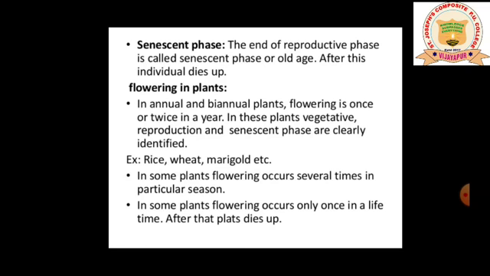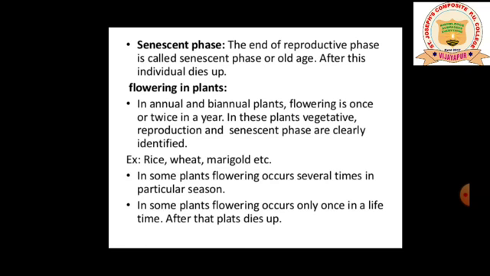The phase of maturity and the phase of dying, you can easily see it in annuals and biennials. Example, rice, wheat, marigold, these are the annual plants. In some plants, flowering occurs several times in a particular season. You might have seen in case of roses, the flowering plants, they give the flower many times in their life cycle. So in some plants, flowering occurs only once in their lifetime. After that, the plant dies off.